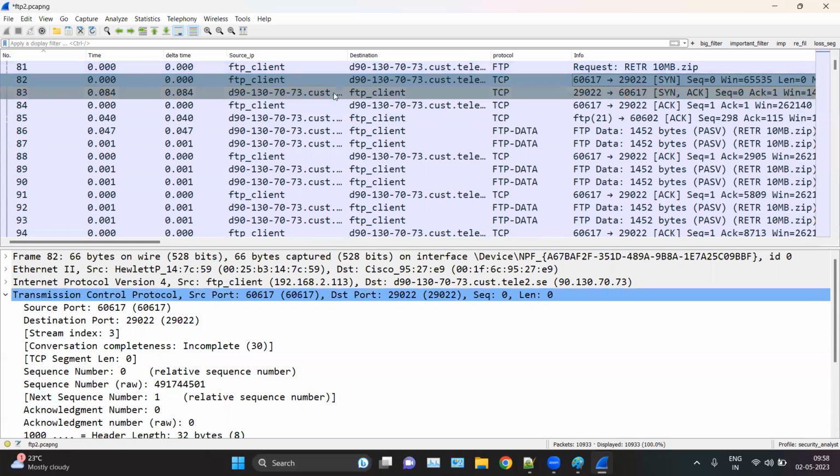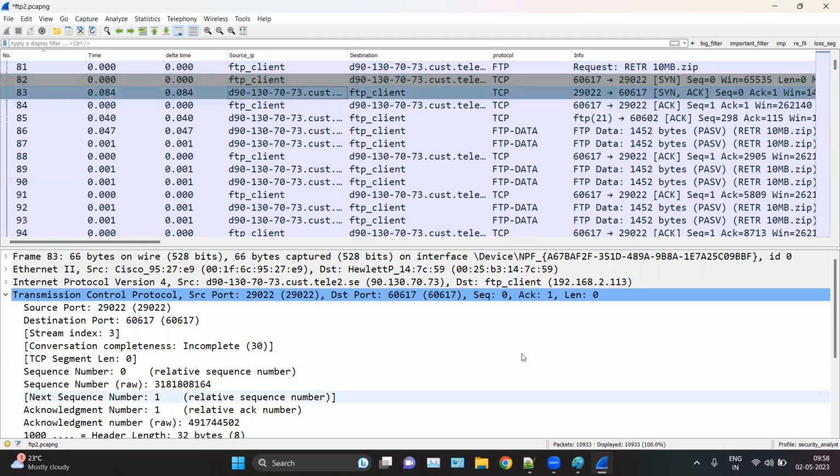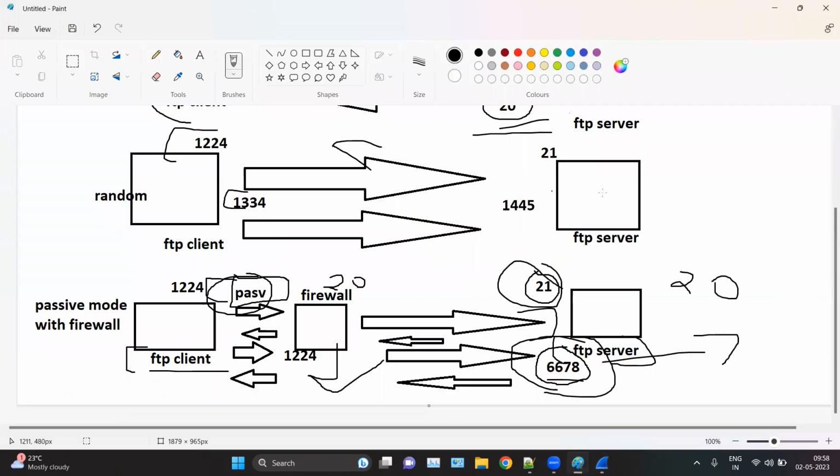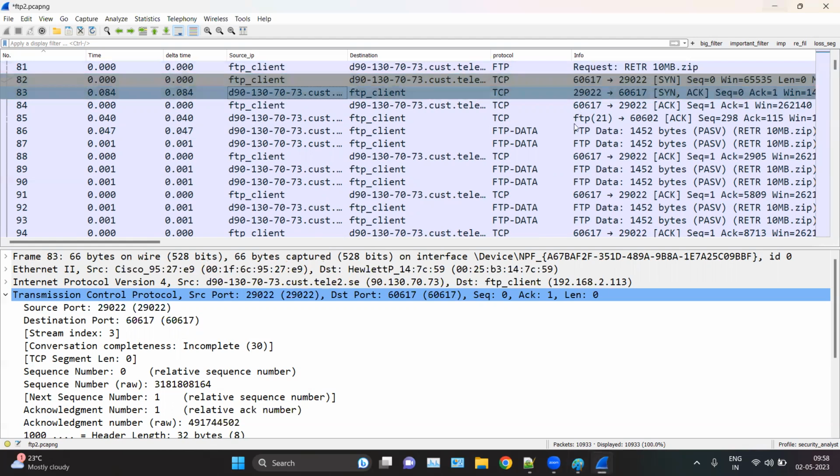Because the FTP client is initiating the connection from its own side to the FTP server. Then the FTP server sends the connection request back. So in passive mode, the FTP server waits for the connection to be established from the client side, so the firewall will not block any response packet from server to client. Is it clear this much?